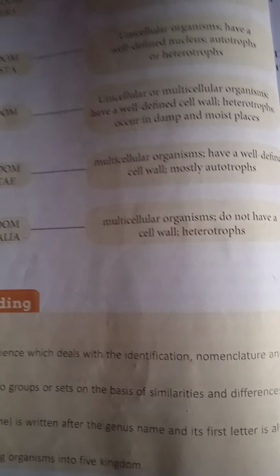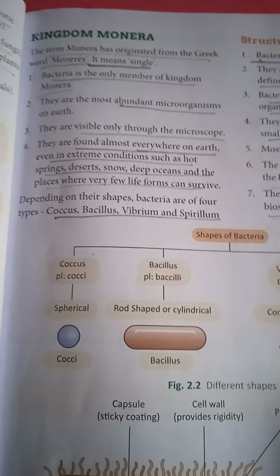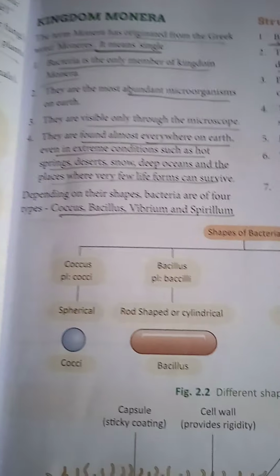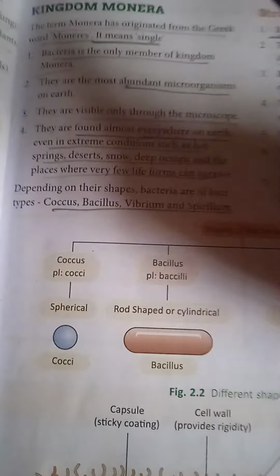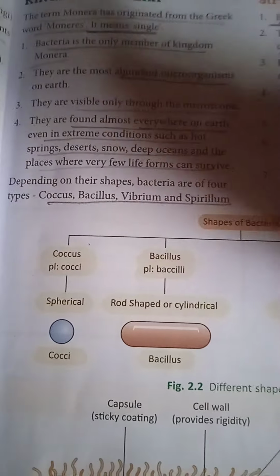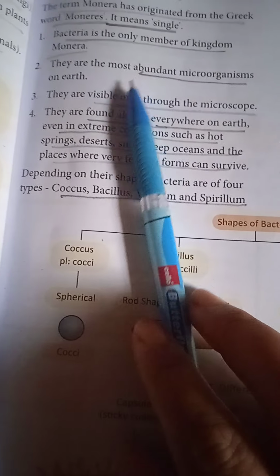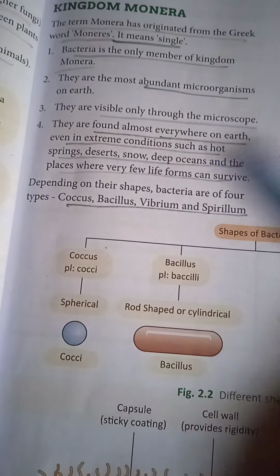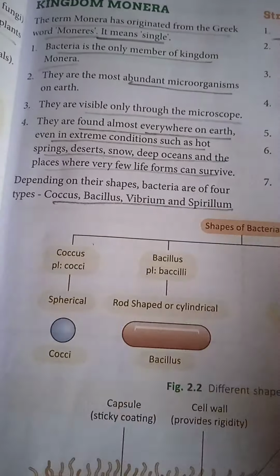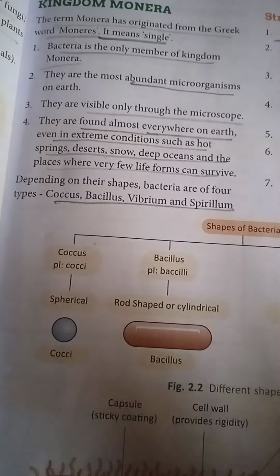Now children, one by one we will be dealing with the different kingdoms. Now we will be dealing with kingdom Monera. This kingdom Monera has originated from a Greek word, moneres, which means single. Bacteria is the only member of this kingdom. They are very abundant. Bacteria are present everywhere, they are omnipresent, and they are visible only when we use a microscope.